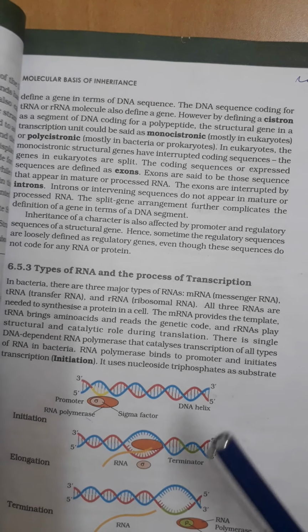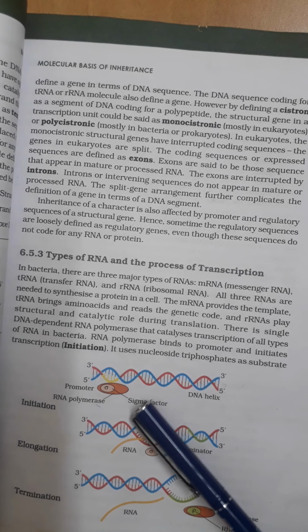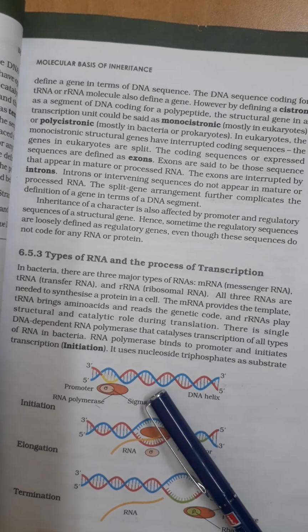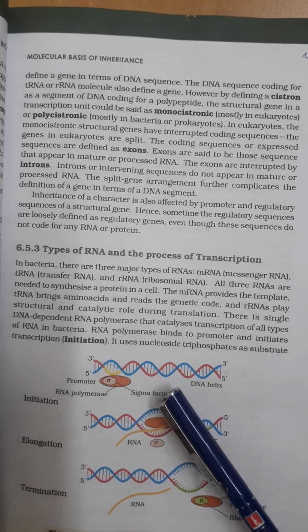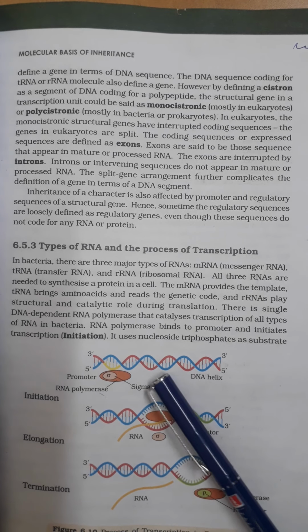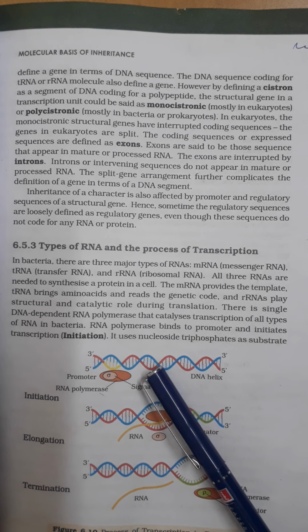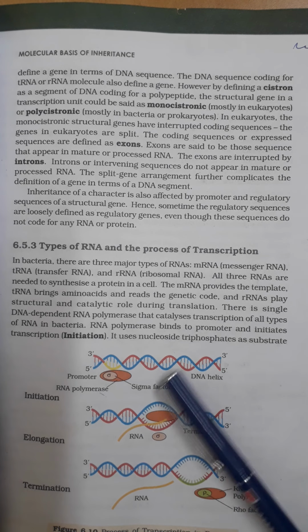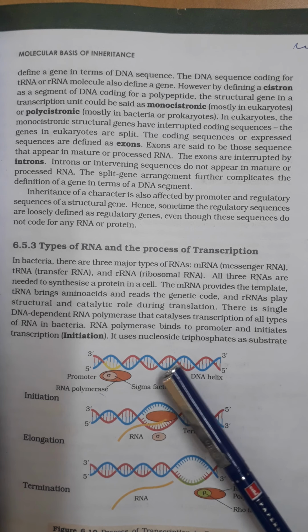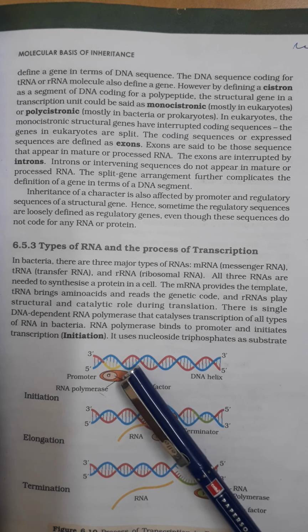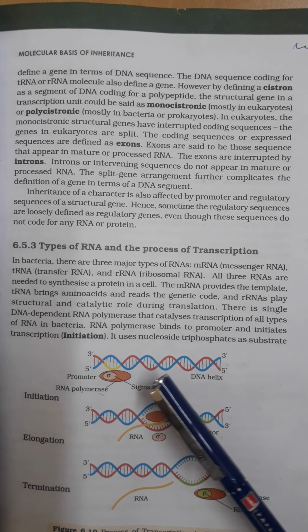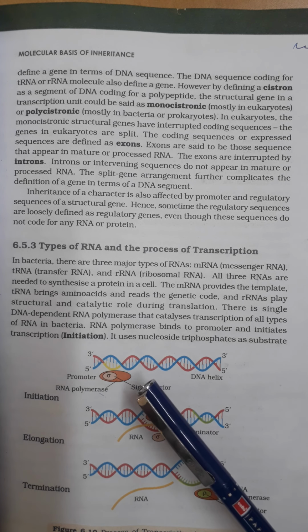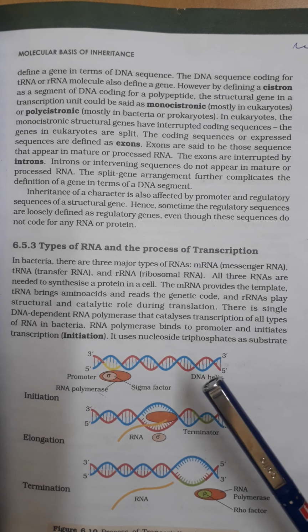Look here, this is a diagrammatic representation of a DNA molecule. What is transcription? The synthesis of RNA from DNA, or the copying of genetic information from DNA to RNA. This is a double stranded DNA molecule. You already know the polarity: one strand has 5 prime to 3 prime polarity, and the other strand has 3 prime to 5 prime.